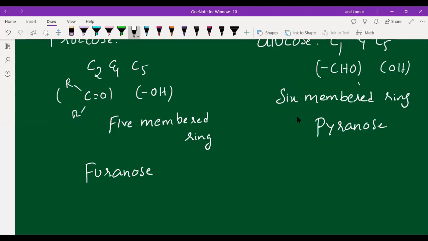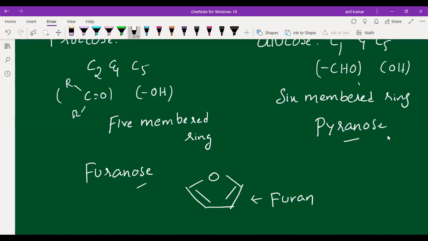The 6-membered cyclic structure of glucose we are calling pyranose. The 5-membered ring we are calling furanose, because it is analogous to a 5-membered cyclic ring called furan. This is furan, students, a heterocyclic compound. So why are we calling it a heterocyclic compound, students?